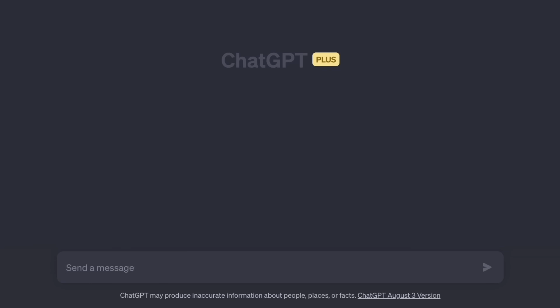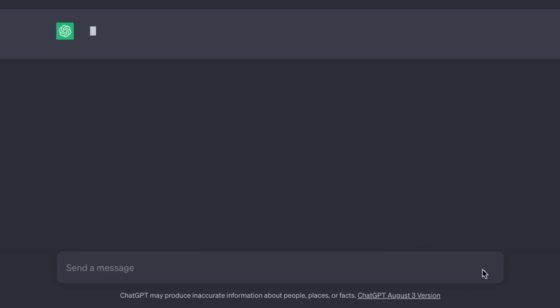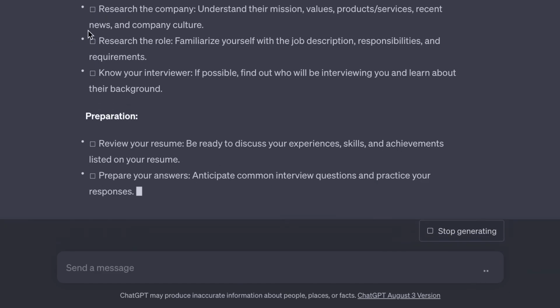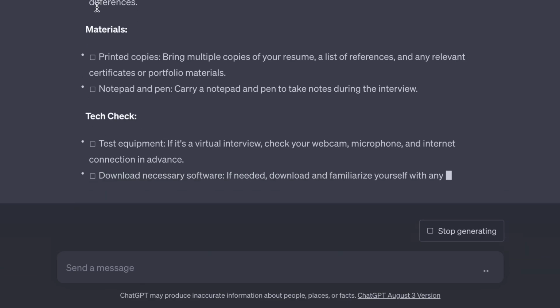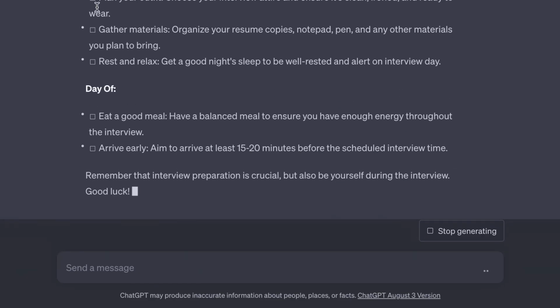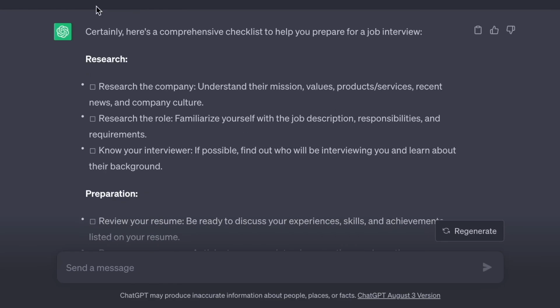So I'm going to go ahead and show you how to do this. Here is an example prompt, and I'm just going to run it. And there we go. We have created a checklist. So many things you can do in ChatGPT. Just make sure to specify the type of format you want, and it should be able to do it.